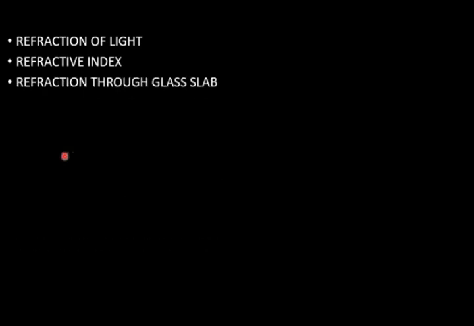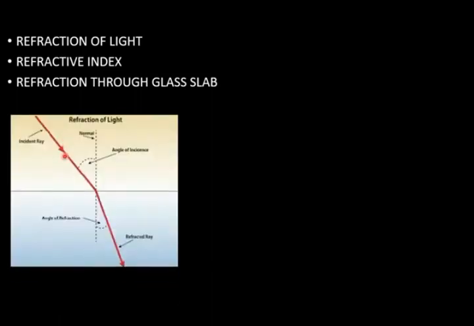Refraction of light. Next point, first was reflection, now it is refraction. Bending of light when it enters from one medium to another is called refraction of light. A ray of light is coming, it strikes the surface, after that it will bend. Why is it bending? Because it enters from one medium to another.